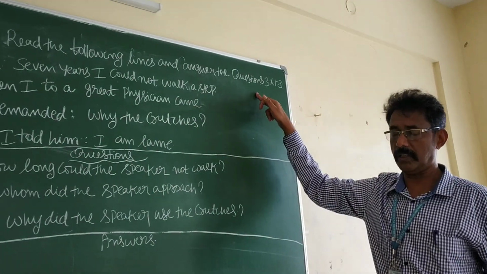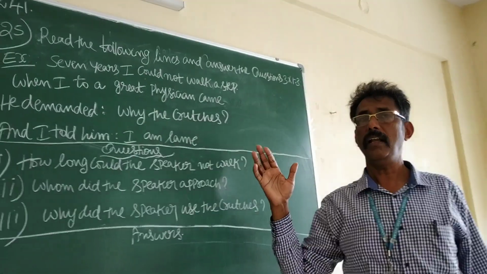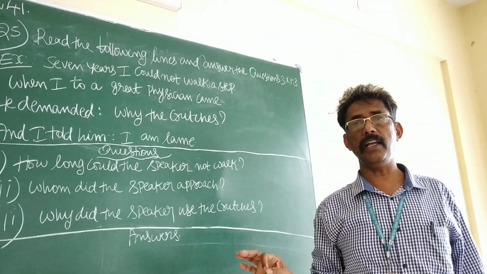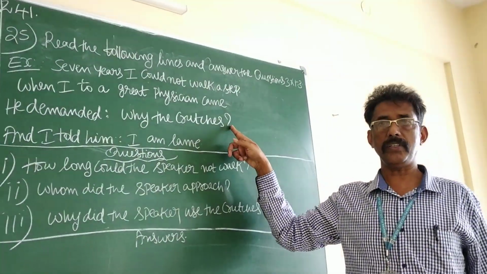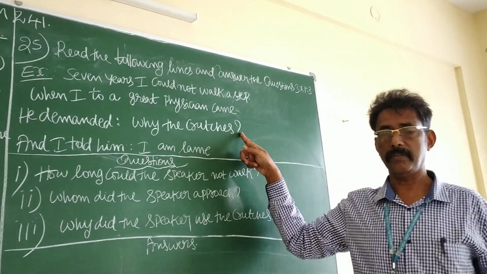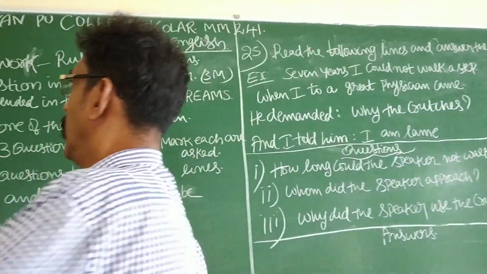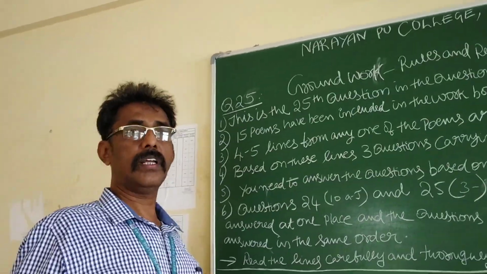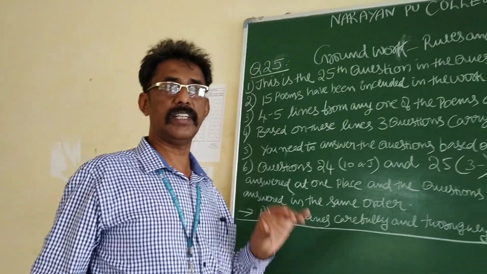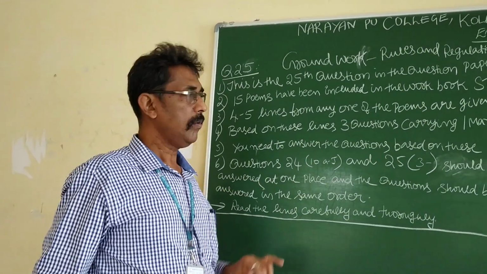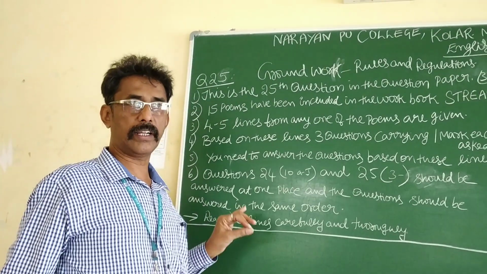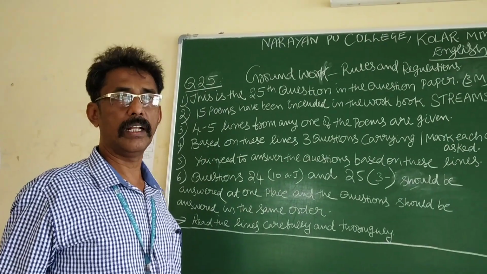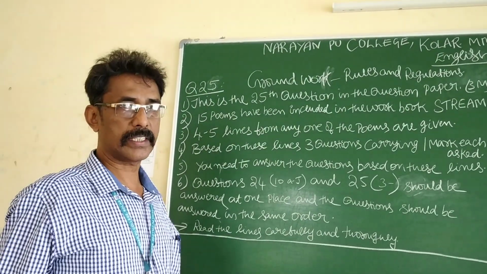Read the following lines and answer the questions. This is the question. First of all, let us learn what are the rules and regulations to solve this question number 25. This is very important. Without knowing the rules and regulations, we cannot solve any single question in English subject.